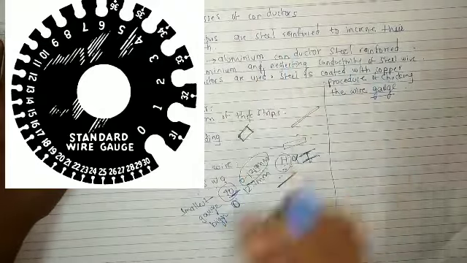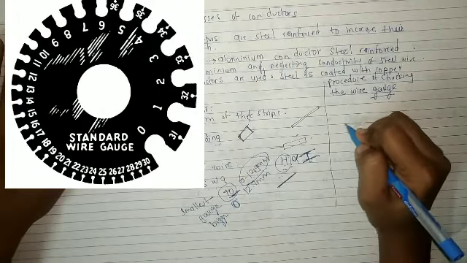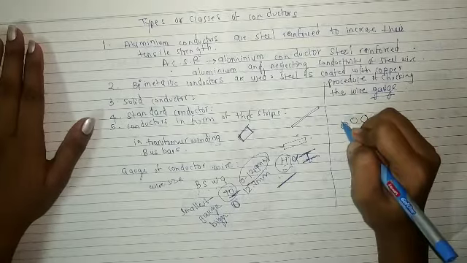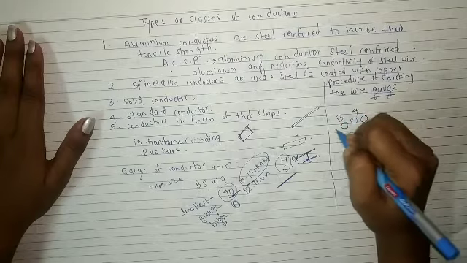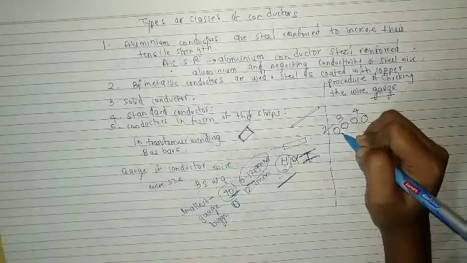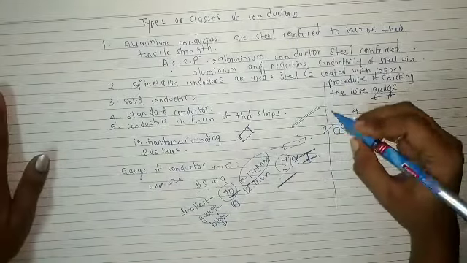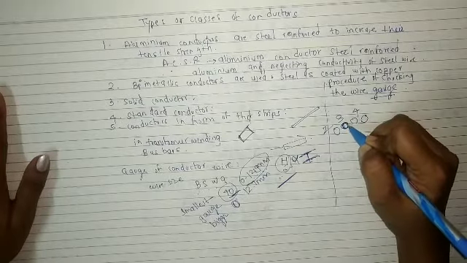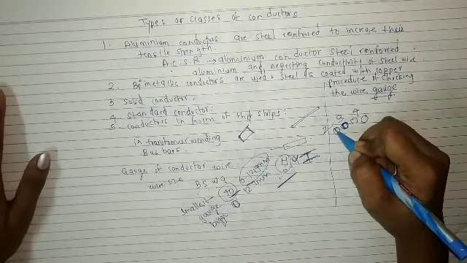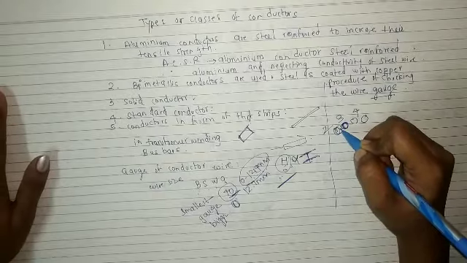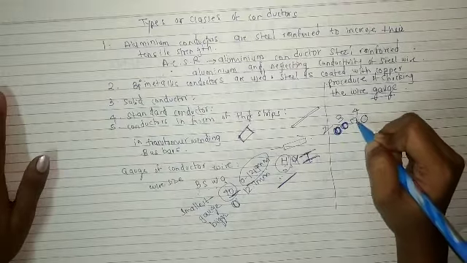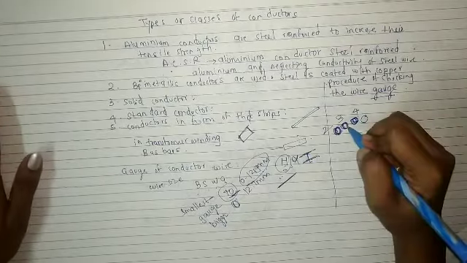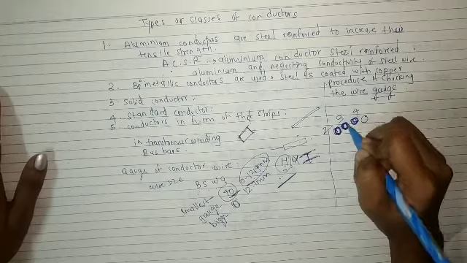So they have given one example. Consider these are the gauges. This is gauge number 3, this is gauge number 4, and this is gauge number 2. Whenever we insert the conductor in gauge number 3, it is easily inserted. But in gauge number 2 it is very loose, and in gauge number 4 it is not entering at all. So what is the perfect gauge? It is gauge number 3.